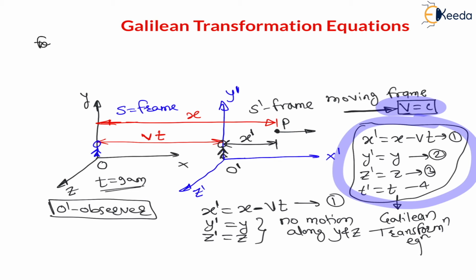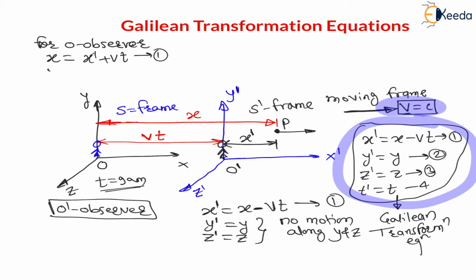Therefore, the O observer is nothing but in stationary frame. It is in stationary frame, right? Definitely. So my dear students, if I think about the O observer, then for O observer the displacement along x direction is x. And can I say x is nothing but vt plus x dash. Therefore x is equal to x dash plus vt. This is the first equation.